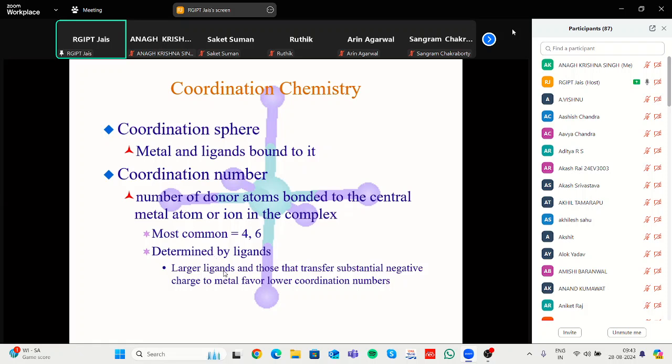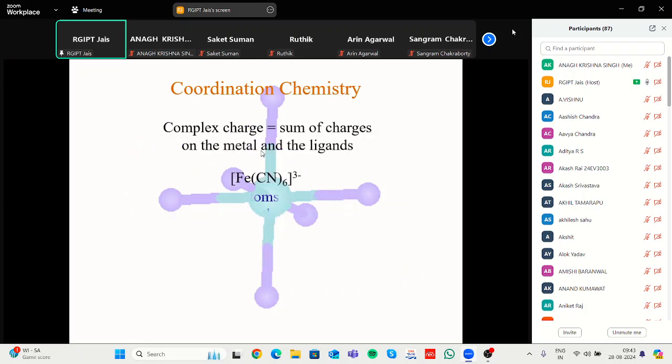Large ligands are sufficient to transfer the negative charge to the metal, which can favor a lower coordination number, and the coordination number gives the secondary valency of a complex, or the next is the charge, the oxidation state.